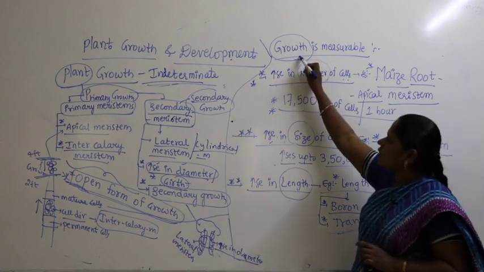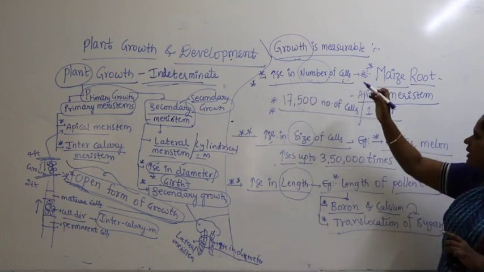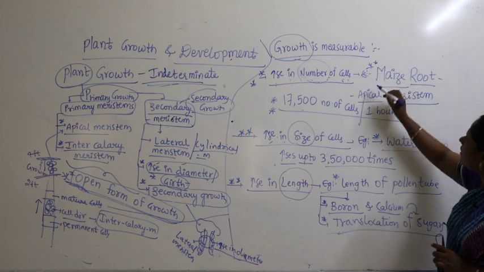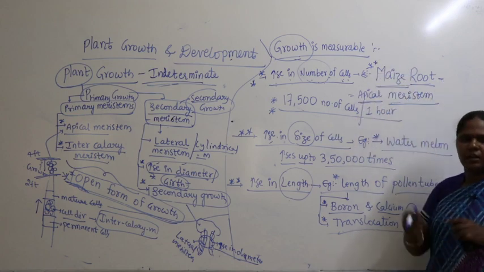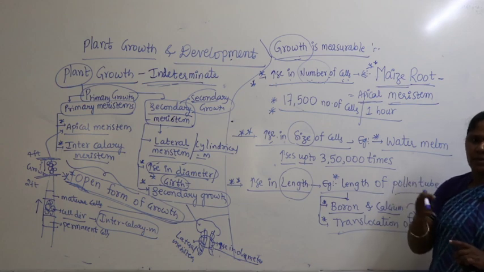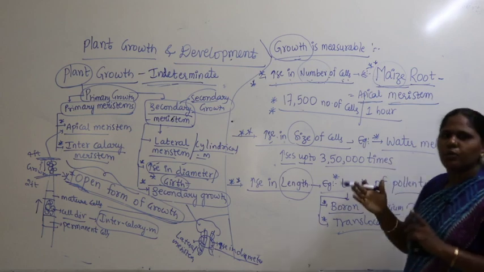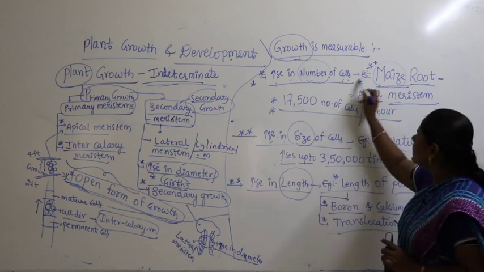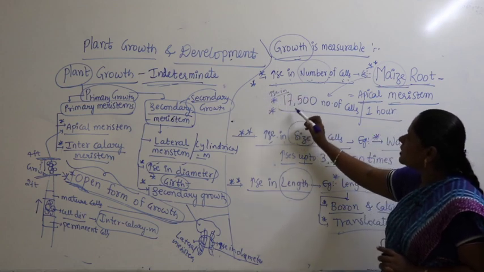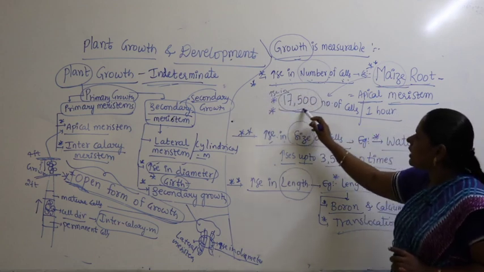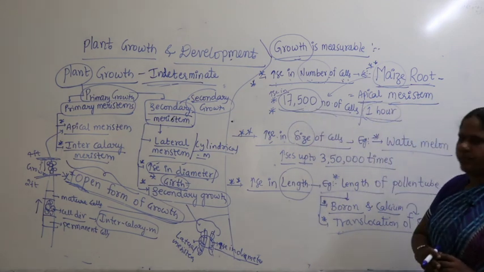If you define growth as increase in number of cells, that can be taken as an example. You can take the example of a maize root apical meristem. If you take the tip of the root, in case of maize, at the time of active growth period of the plant, there is an increase in number of cells. Up to 17,500 cells are produced within 1 hour.